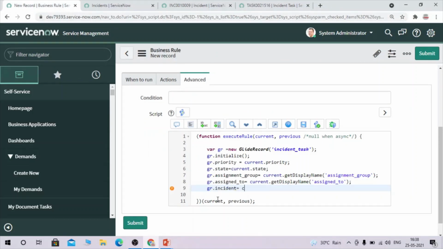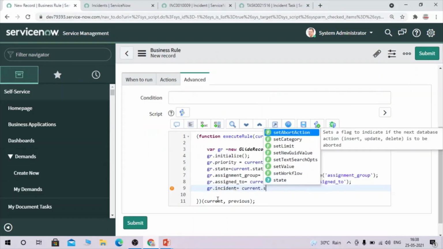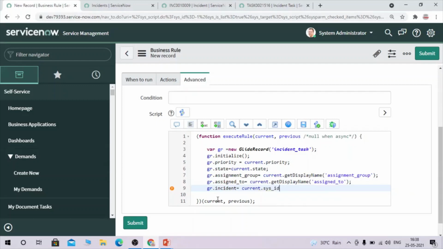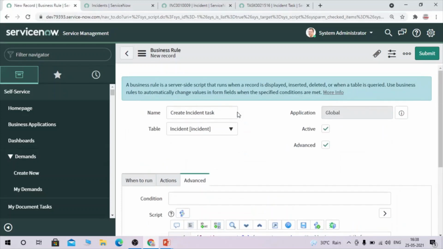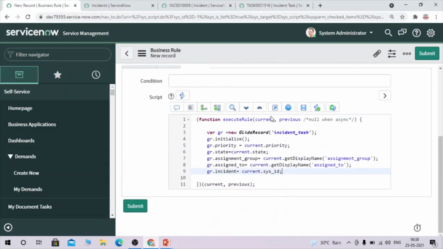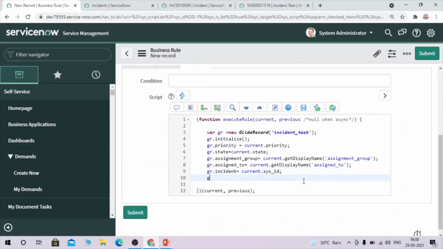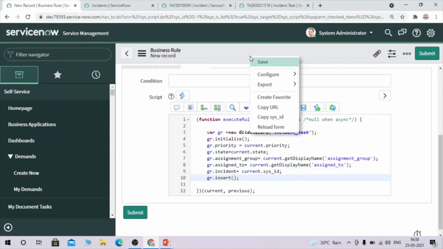gr.incident equals current.sys_id. Okay, so it will take the sys_id of the current incident. And now what we have to do is insert this record, right? And we are done with our coding. Save it.